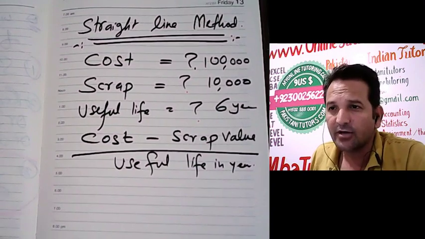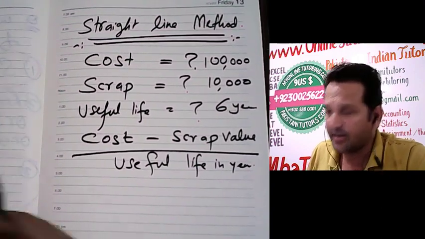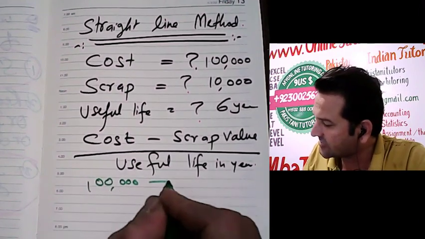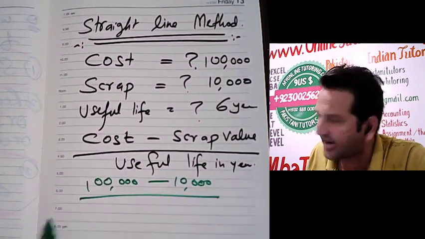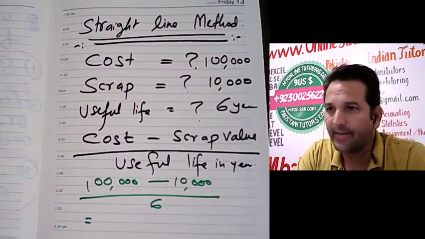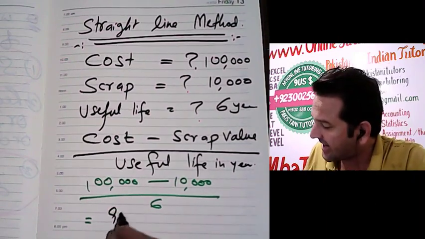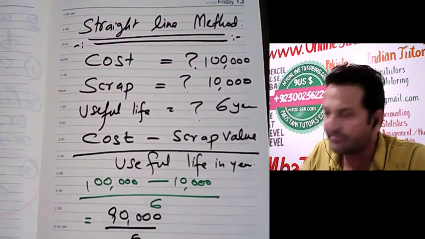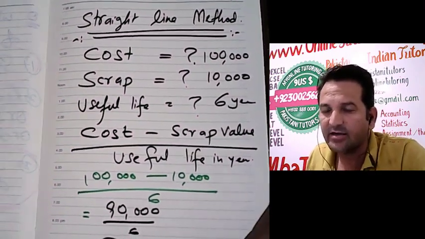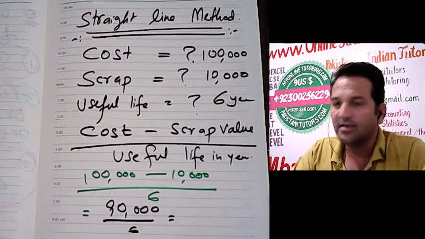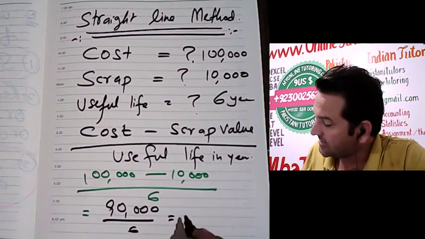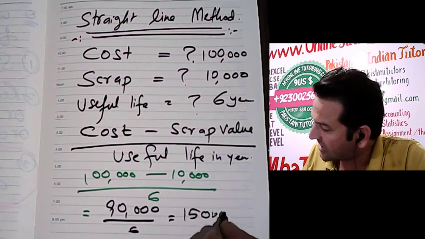If you want to calculate depreciation per year, the cost is $100,000 minus 10,000, divided by 6. 90,000 divided by 6 will be the depreciation per year, which will be 15,000.